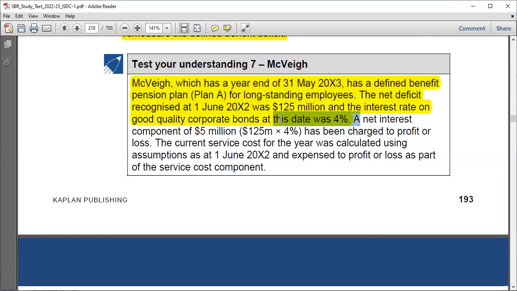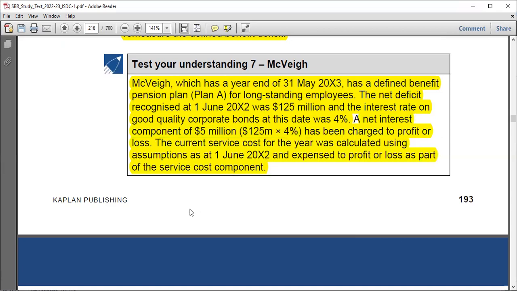Then a net interest component of 5 million, which was obtained as a discount rate as usual, times the net obligation or net asset times 125, which was 5 million, has been charged to profit or loss. No problem. The current service cost for the year was calculated using assumptions as at 1st June 2022, which is just normal, and expensed to profit or loss as part of the service cost component. Now, do you see? There still was no amendment or any curtailment, right? Or any settlement. And this is what has been computed.